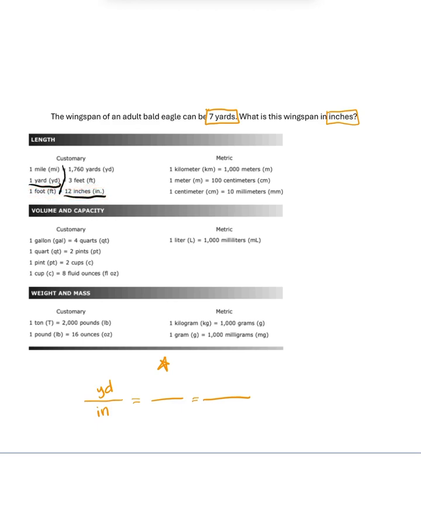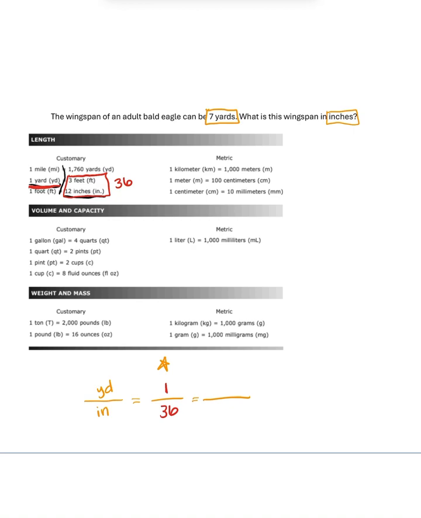So what we have to do is we actually have to take both of these numbers on this side and we have to multiply them. 3 times 12 is 36. So now I have 1 yard. So I'm going to go fill that in down here. I have 1 yard is 36 inches. So remember, one of those numbers has to be a 1, and it's the one that's with yard.